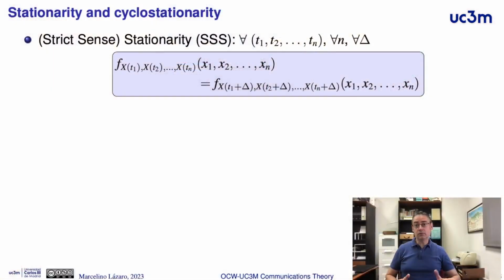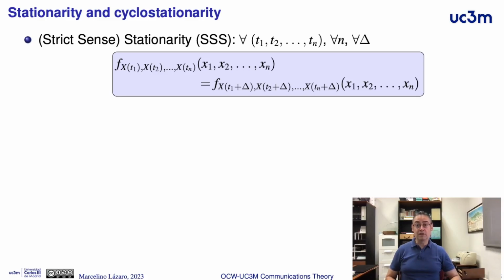In this video, we will introduce the concepts of stationarity and cyclostationarity for random processes. We will start with intuitive definitions. A random process is stationary when the statistics don't change with time; they are constant. And a random process is cyclostationary when the statistics are changing with time, but they are repeated periodically. So we have cyclic statistics. These are the intuitive definitions.